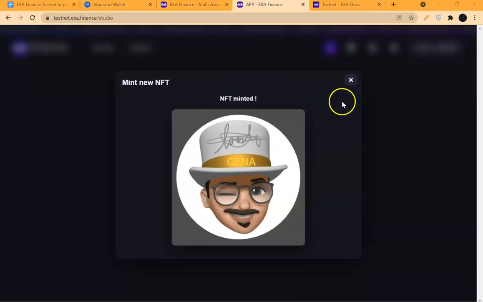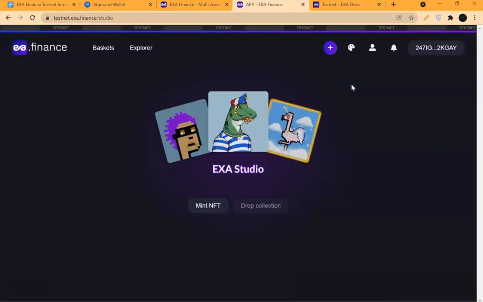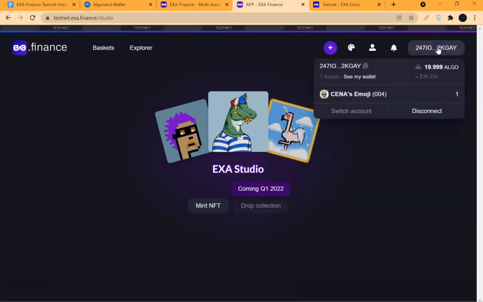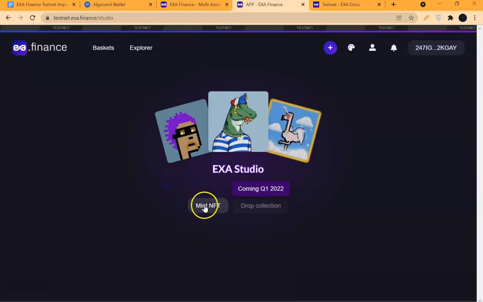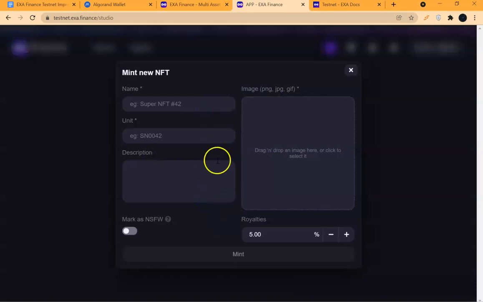So you can repeat the same process. You close this. Note that you see it inside the wallet. If you click on it, can you see Sena's emoji 001? So if I go on and keep minting and repeating the same process, it will keep giving me multiple NFTs of different kinds. I can mint the same picture all over again and give it different units, maybe the same description. You just have to be creative with this. That will be on you.